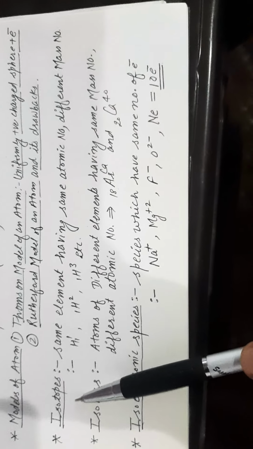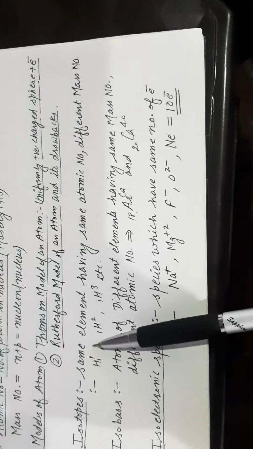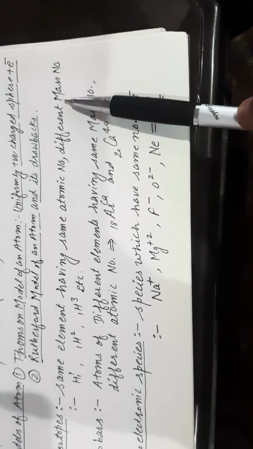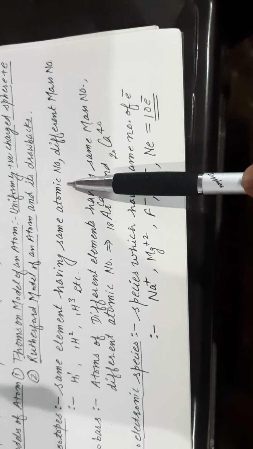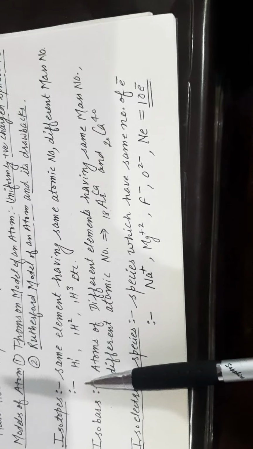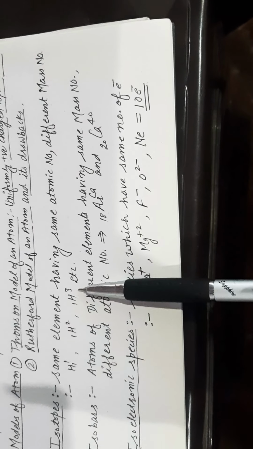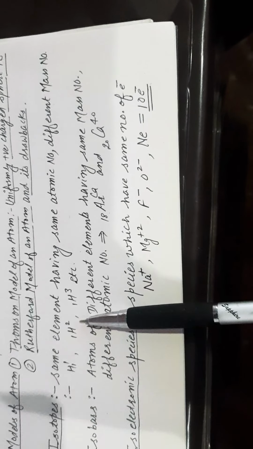After that, an important term, isotopes: the same element having same atomic number but different mass number is known as isotopes. In case of isotopes, the same element has the same atomic number, meaning the number of protons will be the same, but different mass number. For example, important isotopes of hydrogen: protium, deuterium, tritium. In this case, all hydrogen have the same atomic number 1, but their mass numbers are different due to the difference in the number of neutrons.